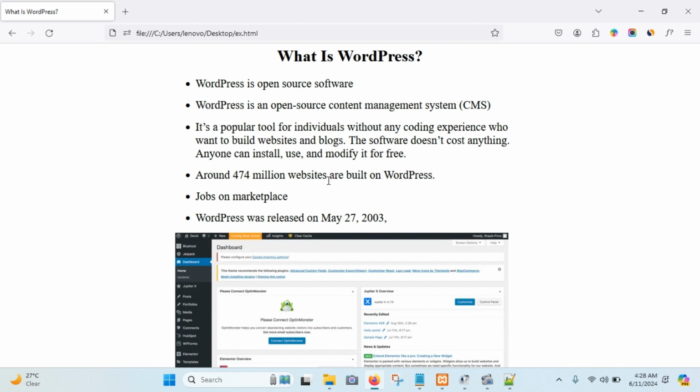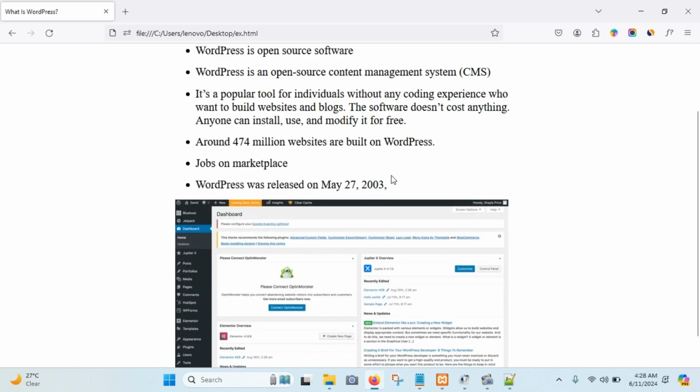Okay, you can imagine. And now here you can see, if you wanna start freelancing, and for your client you'll create a website, so whether you will get jobs or not, you can say. Okay, on the marketplace there are a lot of jobs. Also, if you wanna do a job for any private company, you can do this, right? So now, here you can see WordPress was released on May 27, 2003. Okay, it started at this time, right?